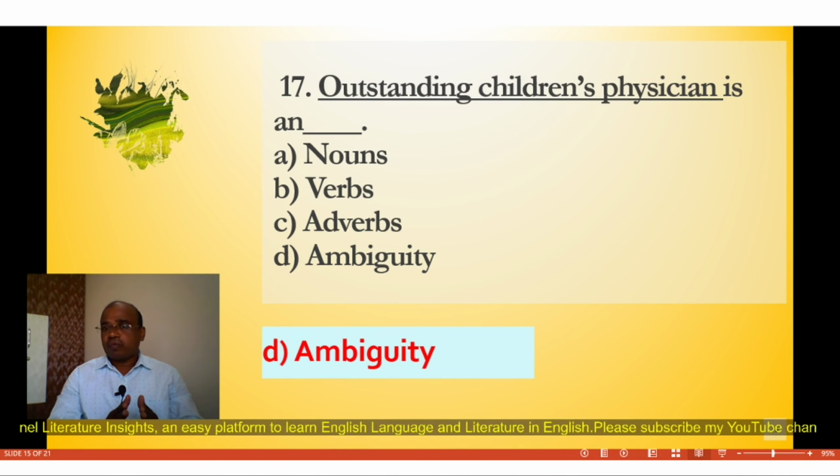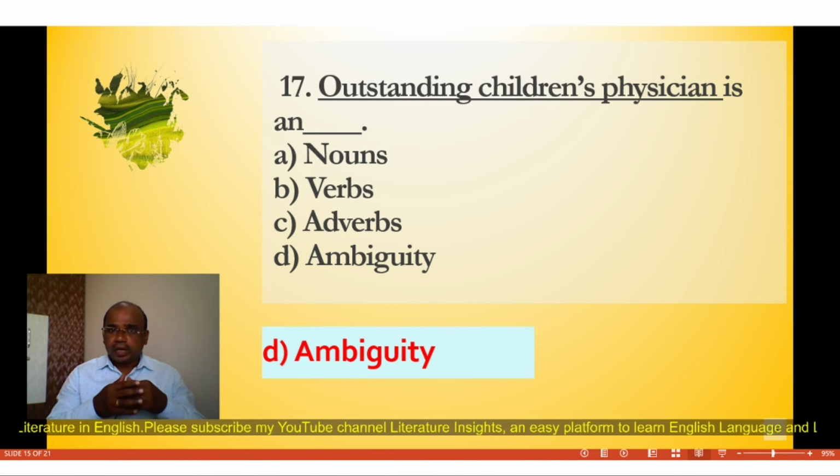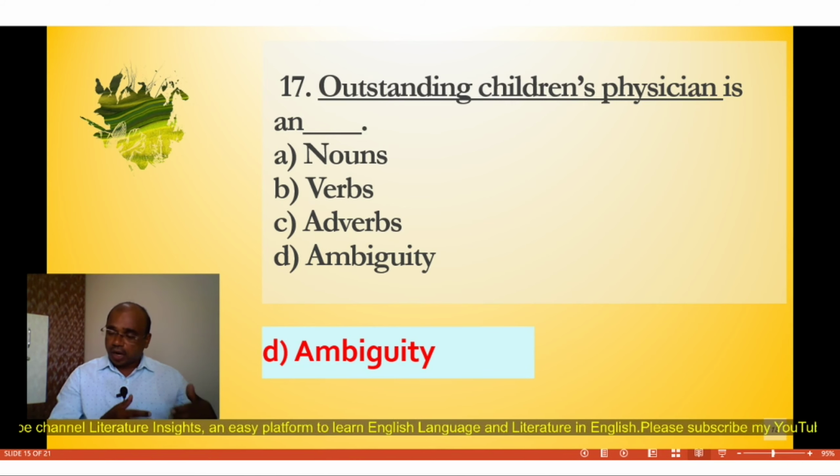Outstanding children's physician is an ambiguity. Now in this sentence we can interpret it in two ways. He is a physician for children. He is an outstanding physician for children. So these are the two meanings of this sentence. So it is an ambiguity.